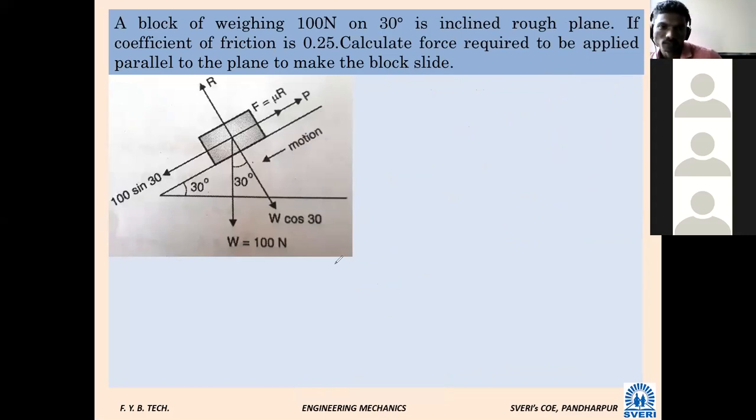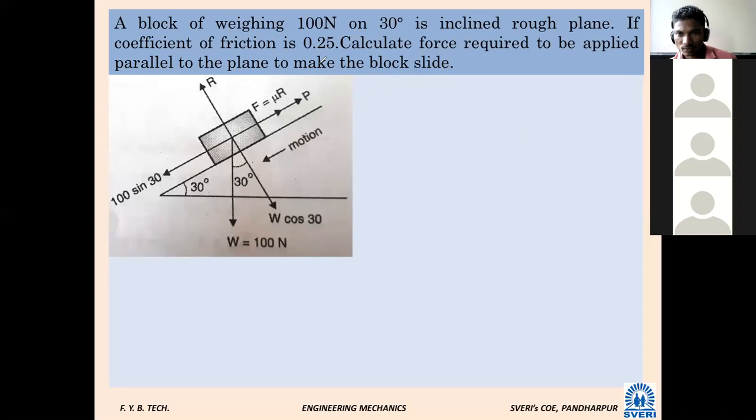What is the change between the first problem and this problem? Are you observing some change? What is given? You can read once again. A block weighing 100 Newton on a 30 degree inclined rough plane.